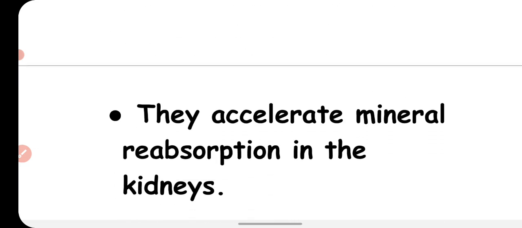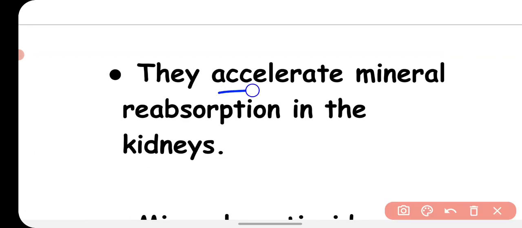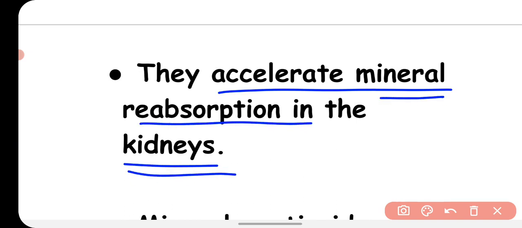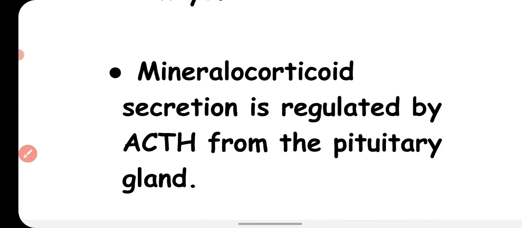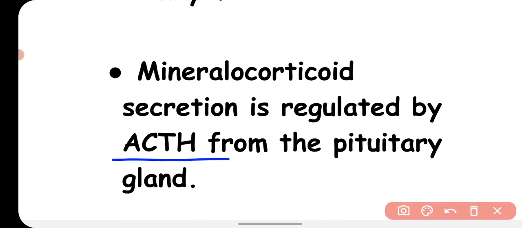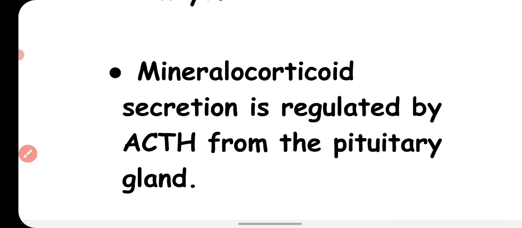The mineralocorticoid accelerates mineral reabsorption in the kidneys. It regulates the mineral metabolism, and it also increases the reabsorption of minerals from the kidneys. Mineralocorticoid secretion is regulated by ACTH from the pituitary gland. The ACTH hormone secreted from the pituitary gland regulates and controls the secretion of mineralocorticoid from the adrenal gland.